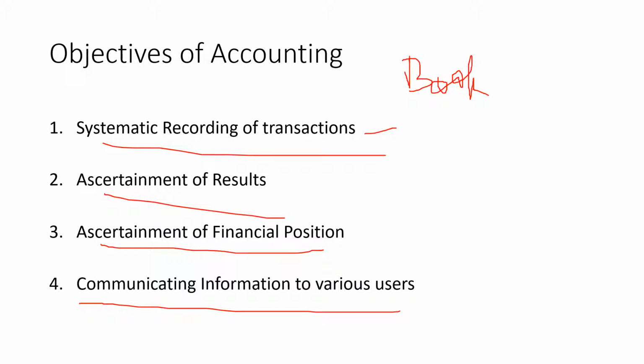Ascertainment of results could mean preparing the manufacturing, trading and P&L account, and ascertainment of financial position could mean preparing the balance sheet, and communicating the information to the various users would mean preparation of financial statements. So we have covered the objectives of accounting, the 4 points which are discussed in the slide. Now let us look at the next question.